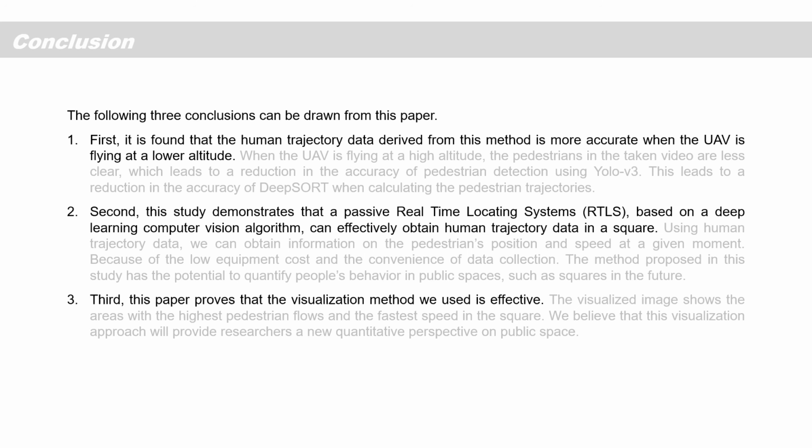Second, this study demonstrates that a passive real-time locating system (RTLS) based on a deep learning computer vision algorithm can effectively obtain human trajectory data in squares. Third, this paper proves that the visualization method we used is effective.